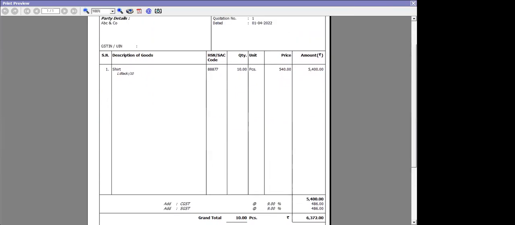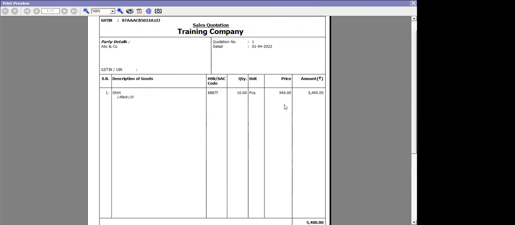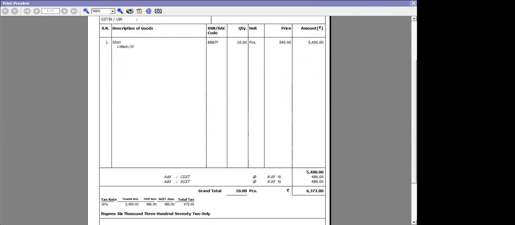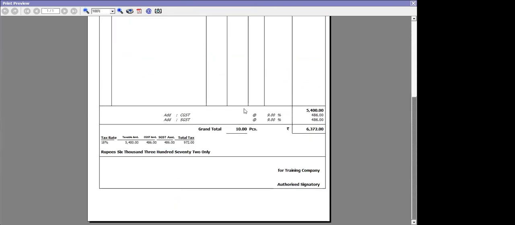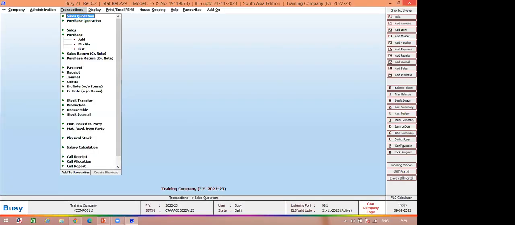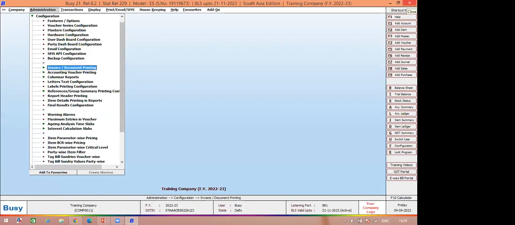You can see shirt with the L size and black color, 10 pieces, with the HSN code and quantity. This is the quotation price I am providing to my customer. These are the terms, and if I want to create some terms and conditions, then I can put my terms and conditions. The terms and conditions can be put in the standard method also.